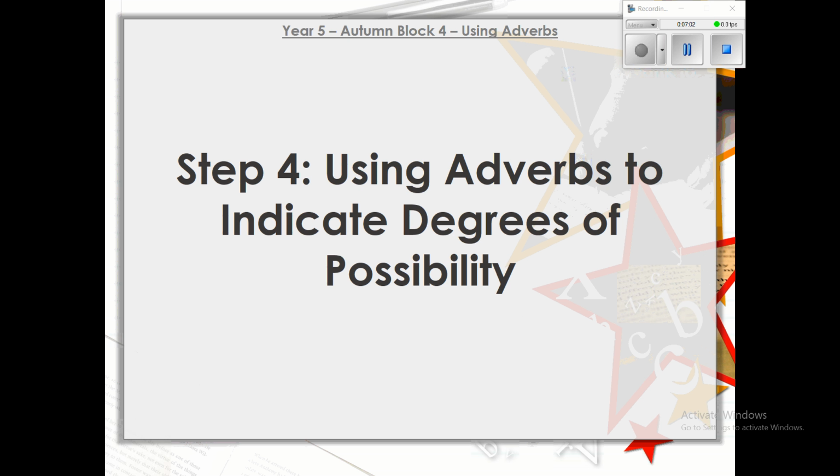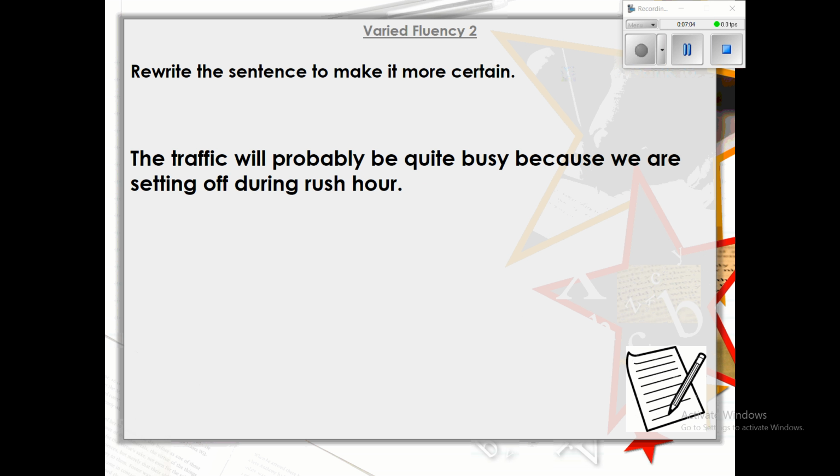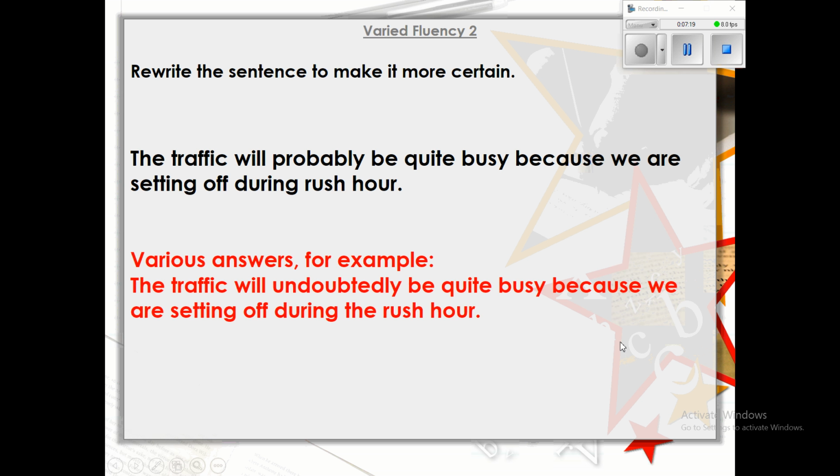Finally, using adverbs to indicate degrees of possibility, so rewrite the sentence to make it more certain. The traffic will probably be quite busy because we are setting off during rush hour. So again, identify your adverb and then replace it with a different adverb to make it more certain. Again, I want you to write this down in your books, please. Have a look at the answers now.